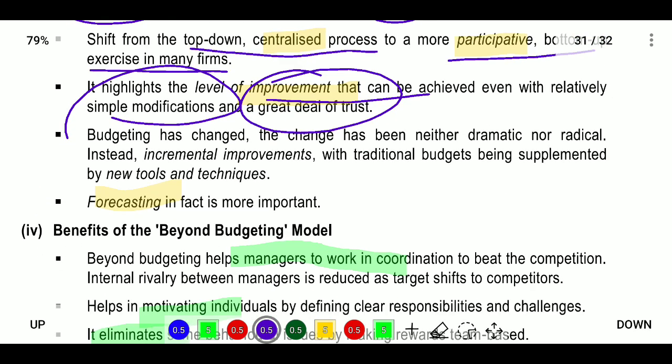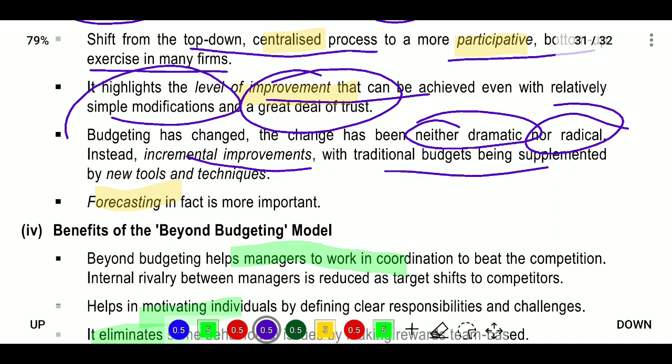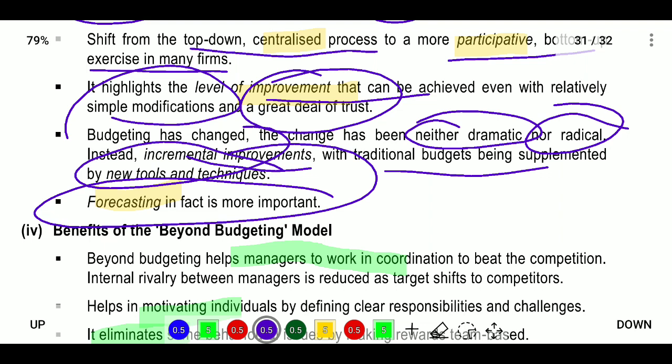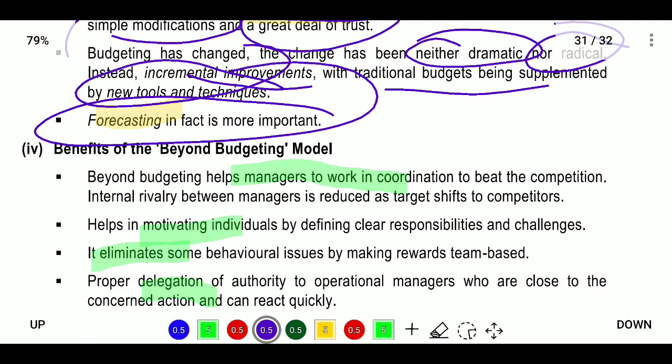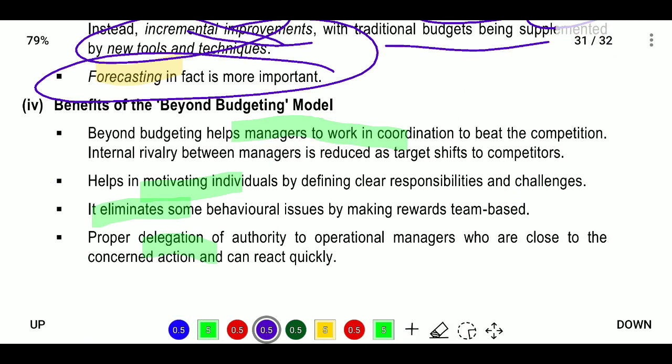Next, budgeting changes are neither dramatic nor radical, so it will not be re-engineering by our competitors. Here we have incremental improvements, with traditional budgeting being supplemented by new tools and techniques. We will use forecasting, in fact it is more important; we will prepare provisions and projections based on that.